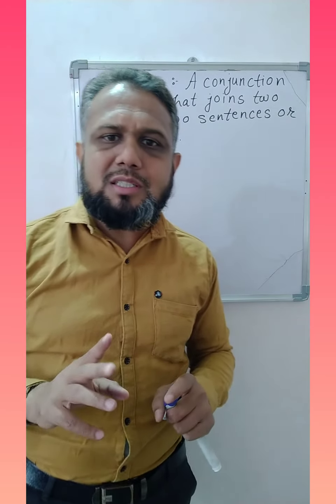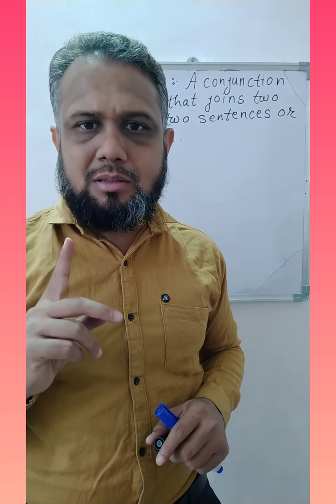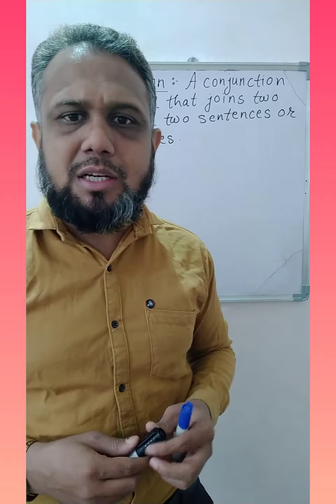The two words may be two nouns, two pronouns, two adjectives, two verbs or two adverbs. So let's take the examples of conjunctions which join two words.